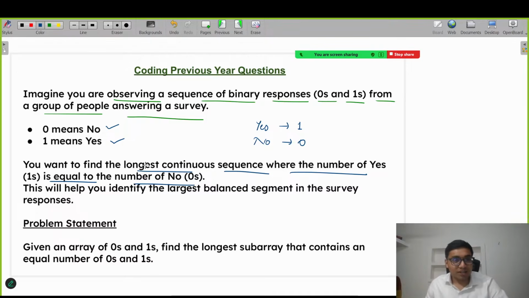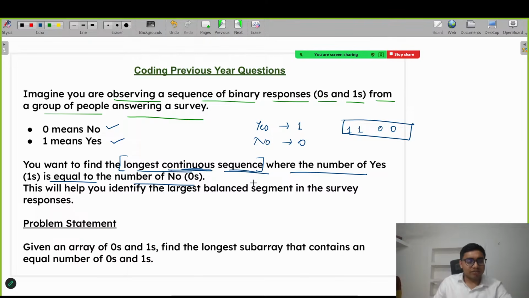Basically, we have to find the longest continuous sequence where the number of yes, that is 1s, and the number of no's, that is 0s, are both equal. That longest continuous sequence, not subsequence, we need to find out. Let's read the further statement, then it will be more clear. This will help you identify the largest balanced segment in the survey responses.